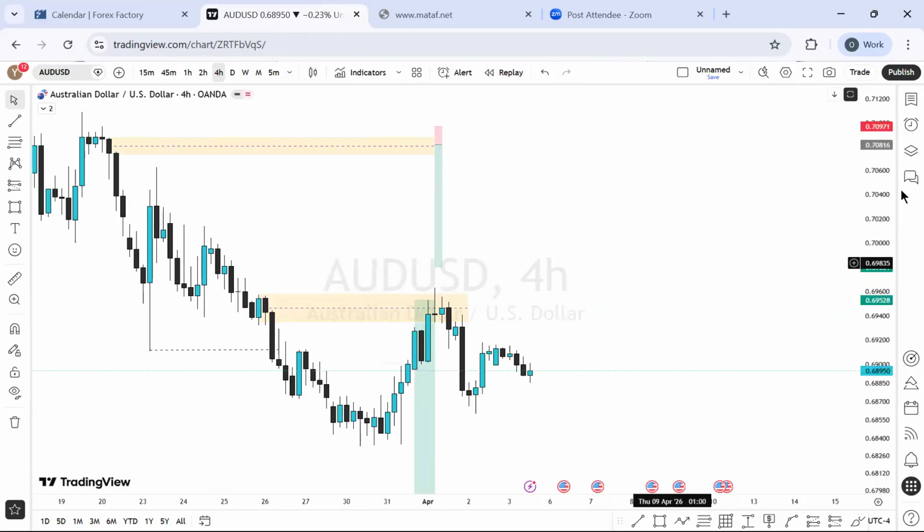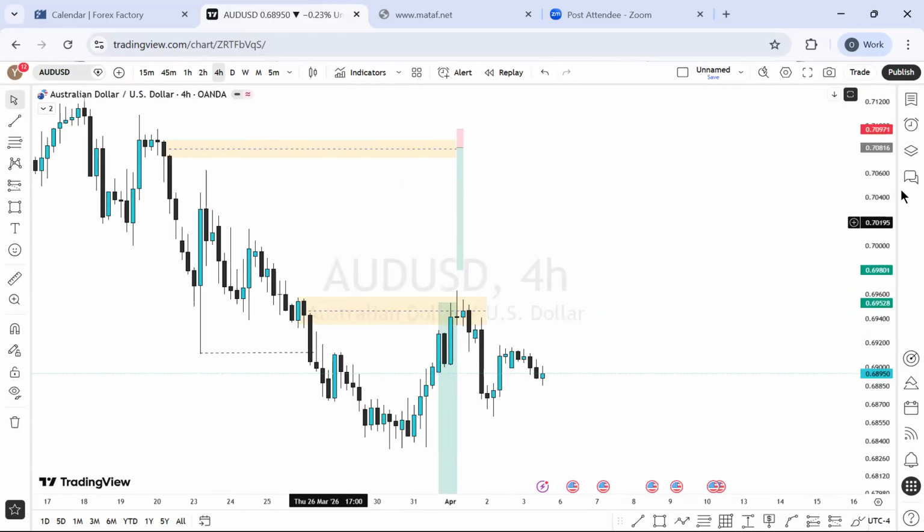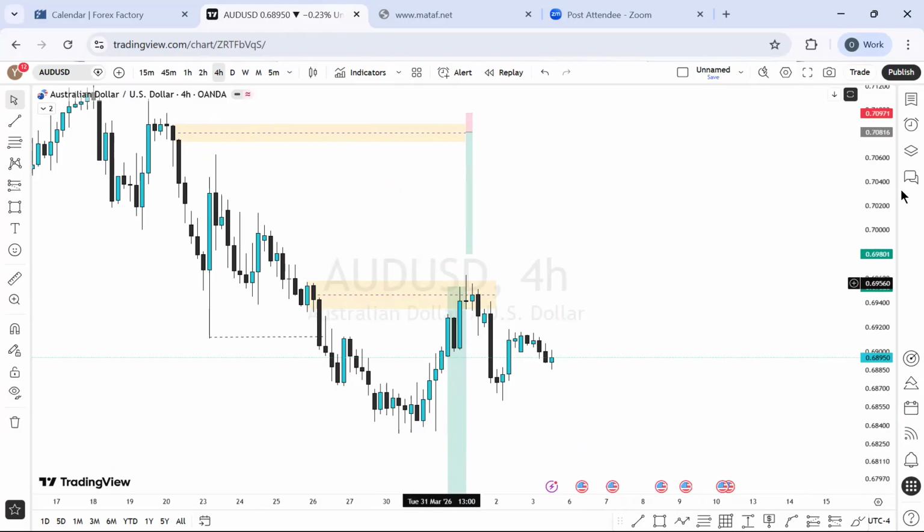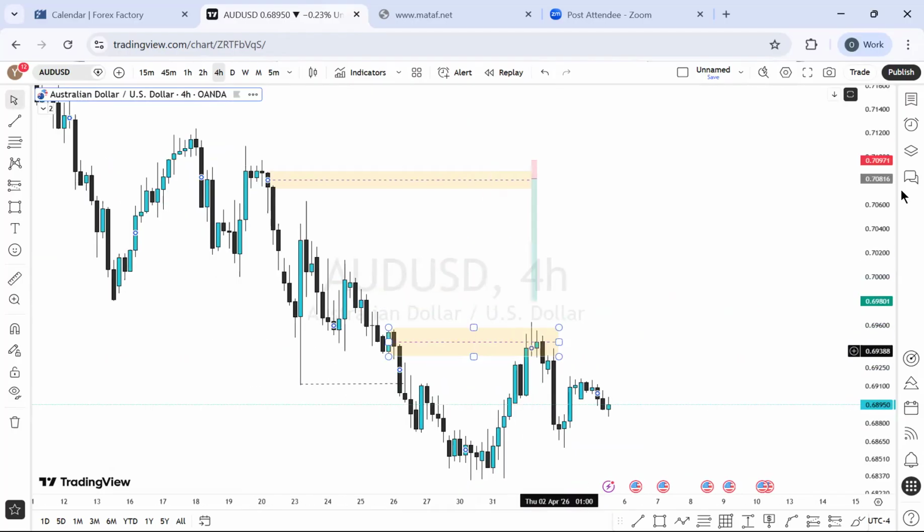On the 4 hour time frame perspective for AUD US dollar, it was a good one last week. I gave out this zone for a sell. The price actually got in there, and we had a beautiful sell off that zone, over 100 pips. Can you see that? So I'm taking out that level this week so we can have a fresh zone.